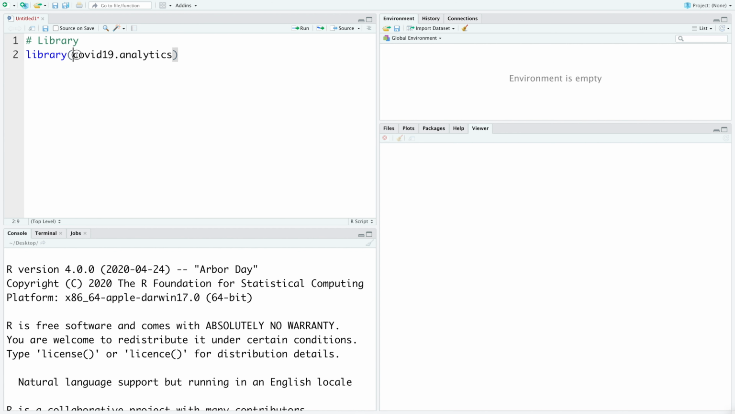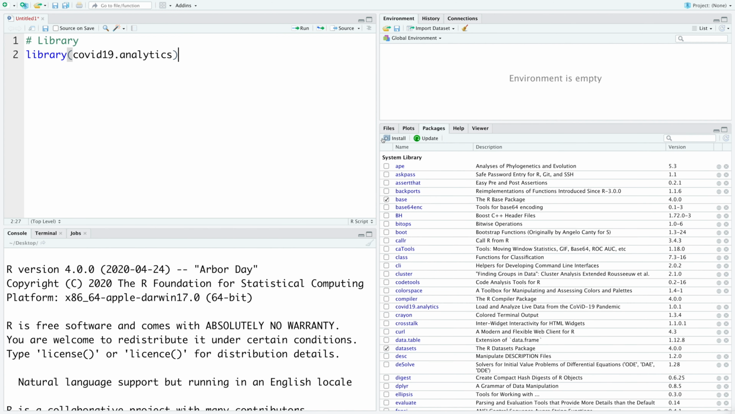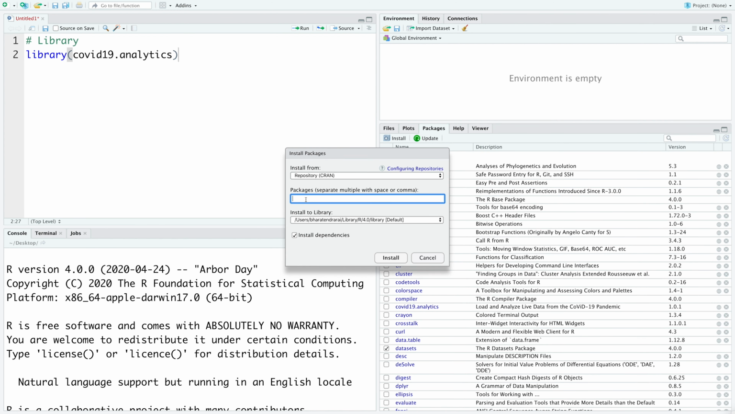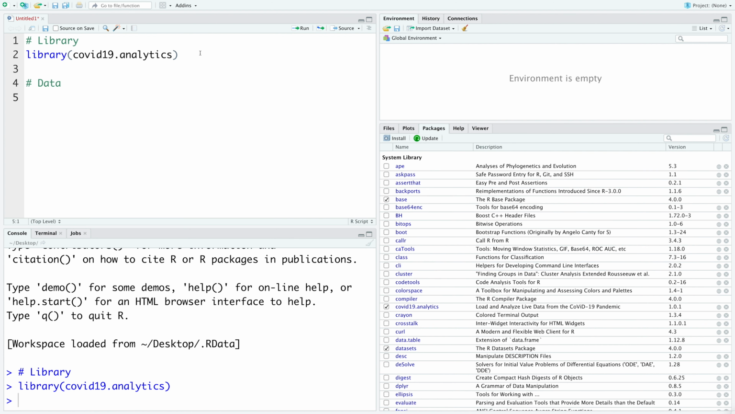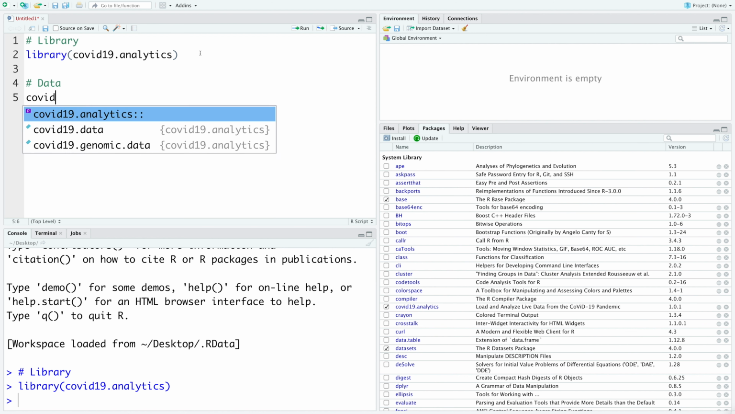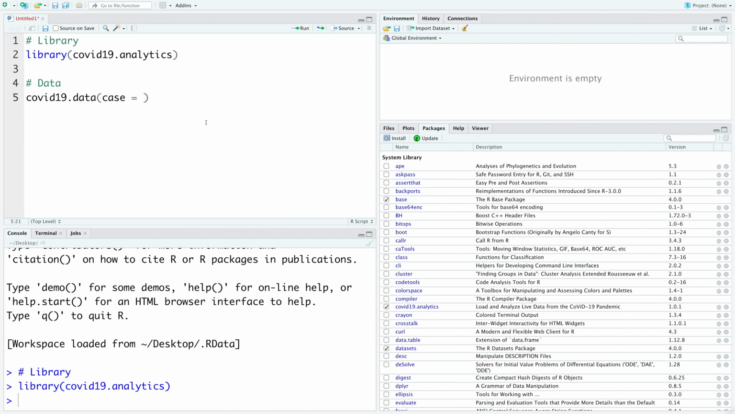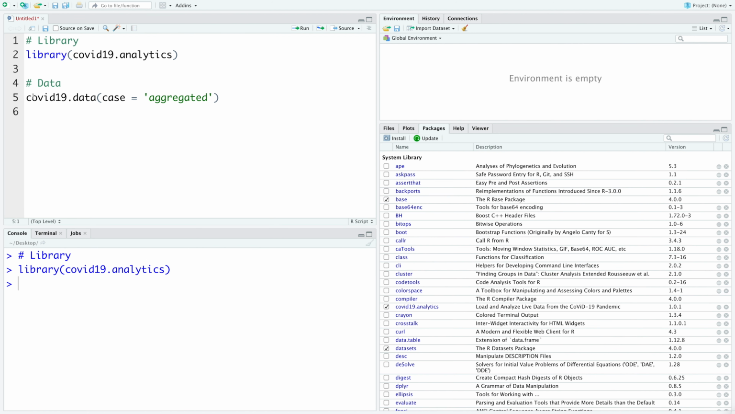We are going to use the COVID-19.analytics library. In case you don't have it, you can go to packages, install, and then type COVID-19.analytics, and you should be able to install it easily. So we can use the COVID-19.data function. We can specify this case as aggregated, and let's save this in AG.